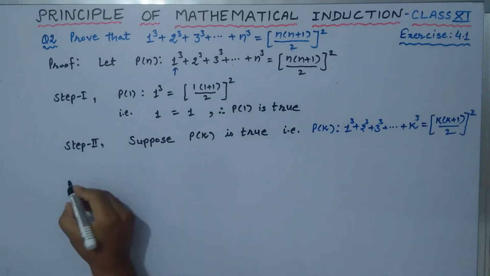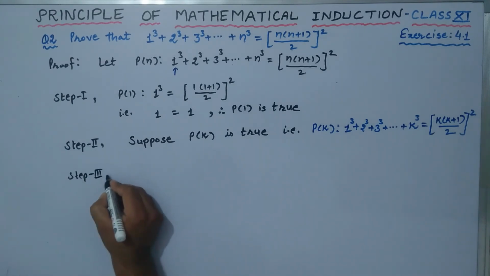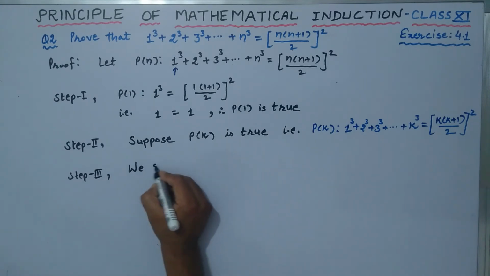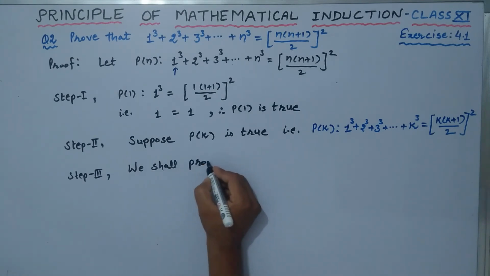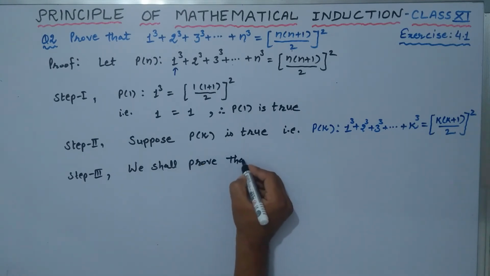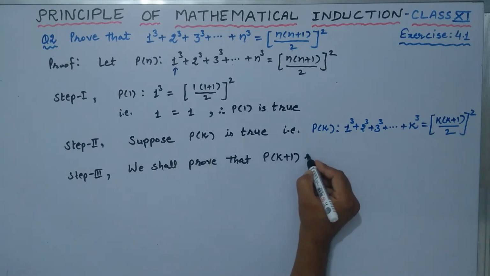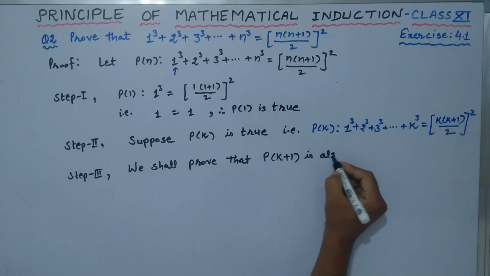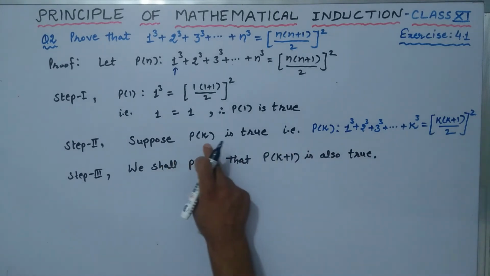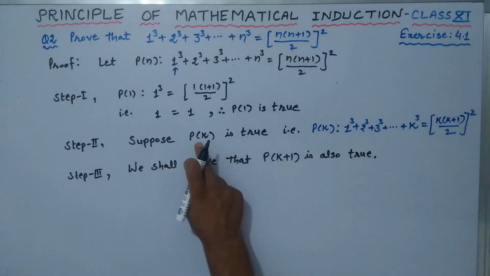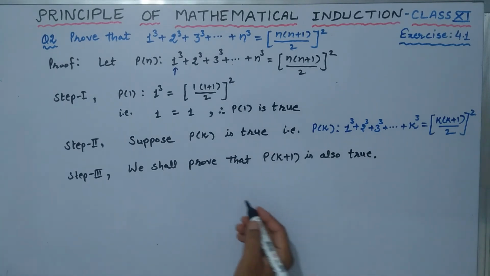Now what shall we prove in step 3? In step 3, we shall prove that P of k plus 1 is also true whenever P of k is true. With the help of this step, we shall prove P of k plus 1 is also true.